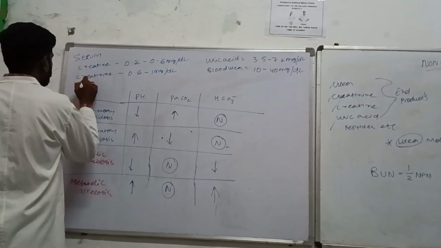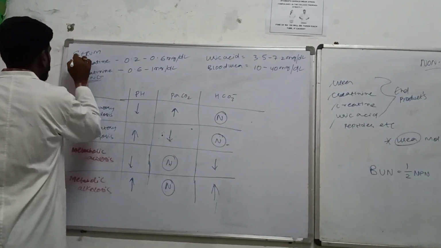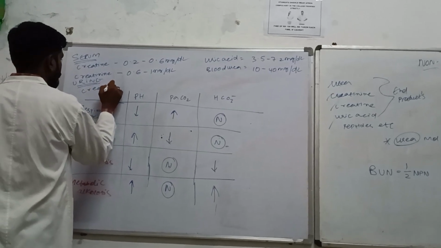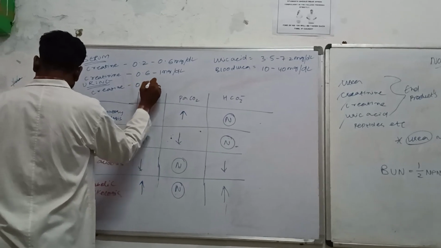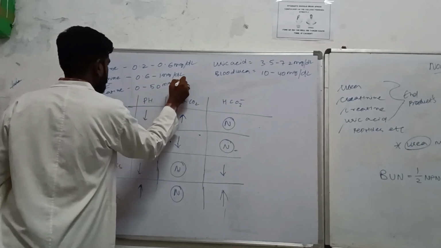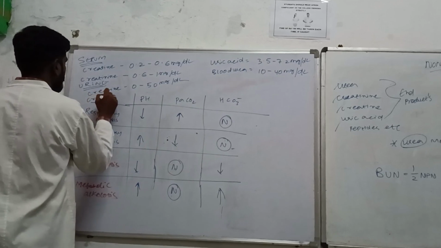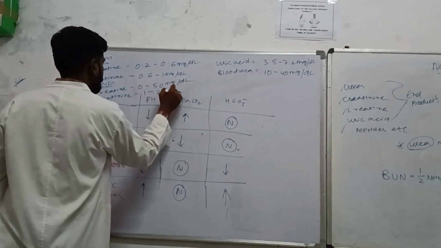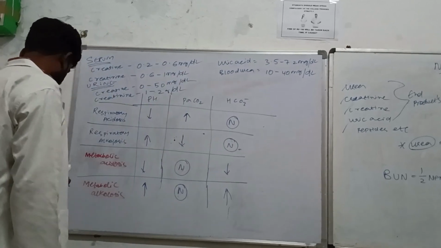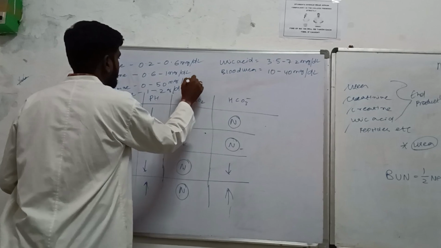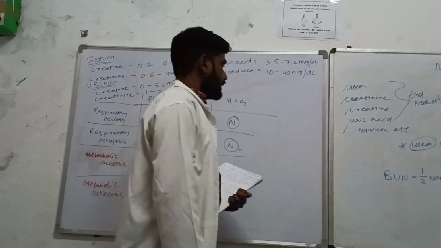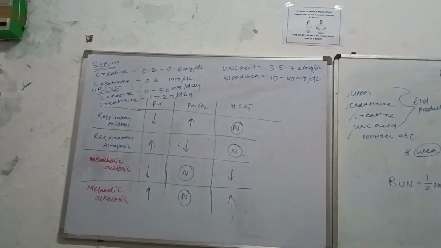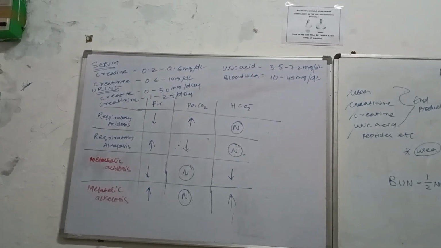Creatinine in urine. In the urine, the creatinine will be around 1 to 2 grams. ठीक है, ये नॉर्मल वैल्यू आपको याद करने की जरूरत है because repeatedly it has been asked in the 3 marks.